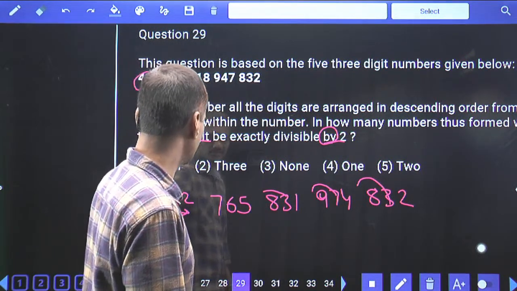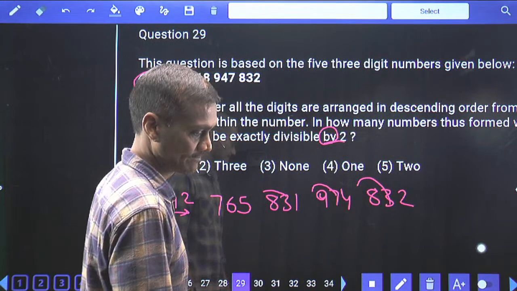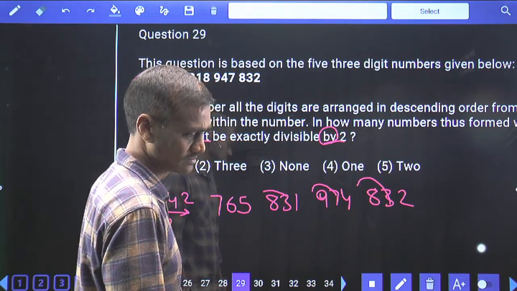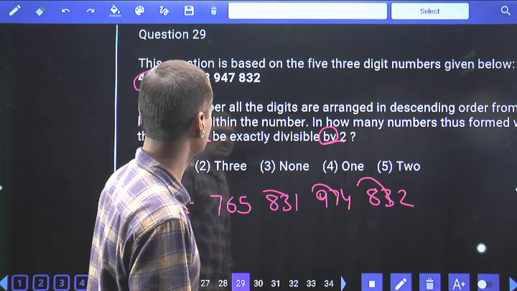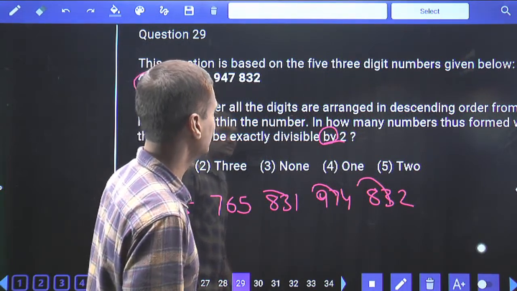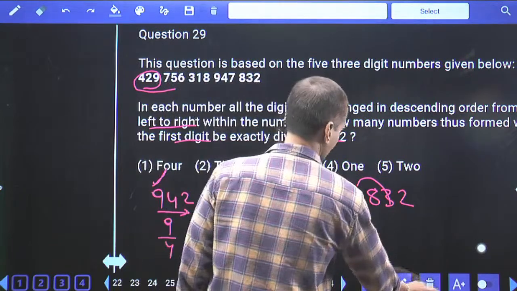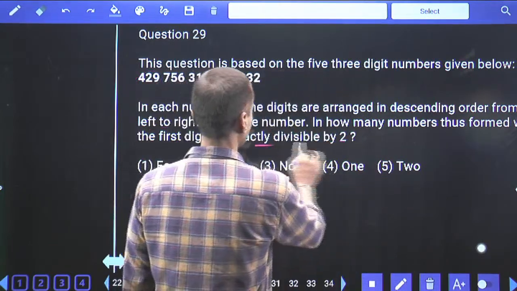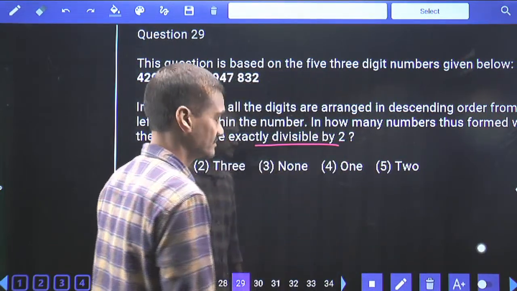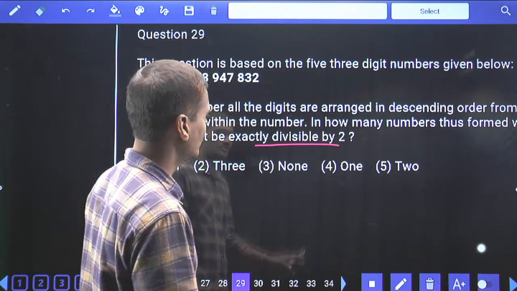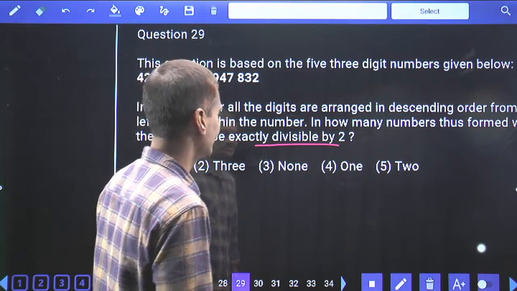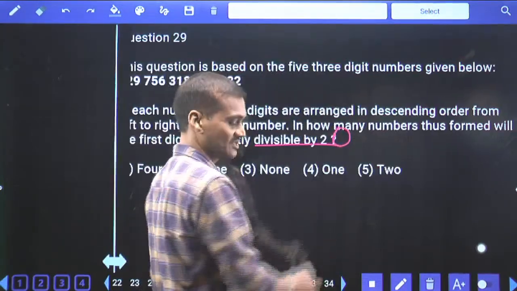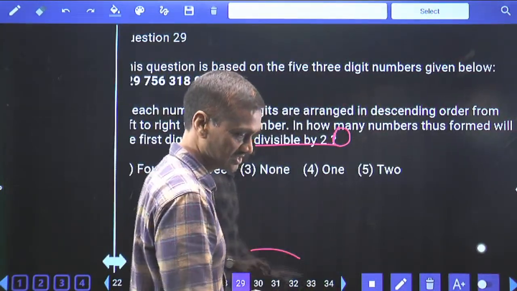9 is the first digit, right? You know how many numbers thus form, sorry, the first digit be exactly divided by 2. Okay, I got this one. First digit exactly divided by 2. That means only the first digit, not the second digit.